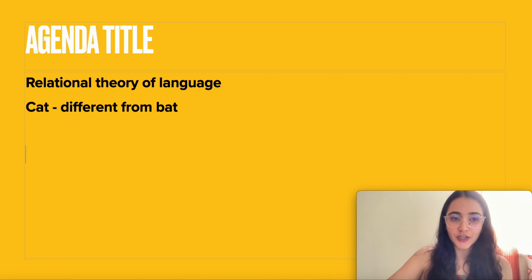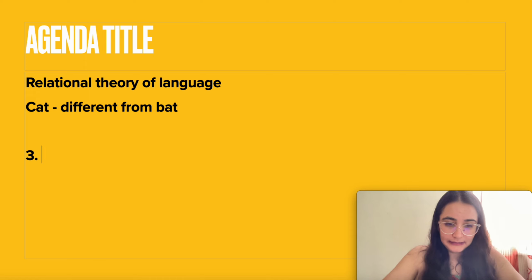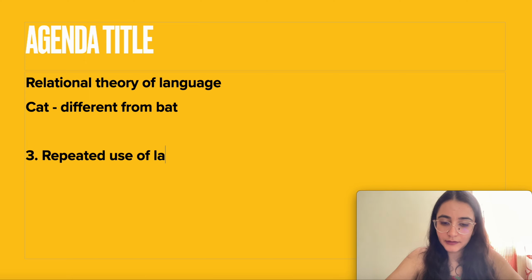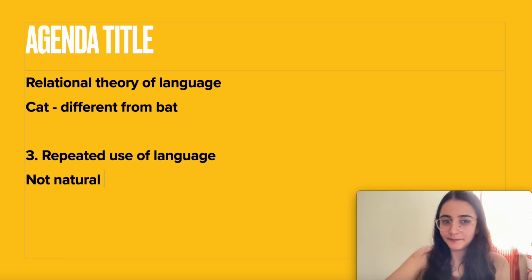And then we have the third move of Saussure, where he talks about the repeated use of language, and he says words and their meanings are not natural. मतलब, cat.